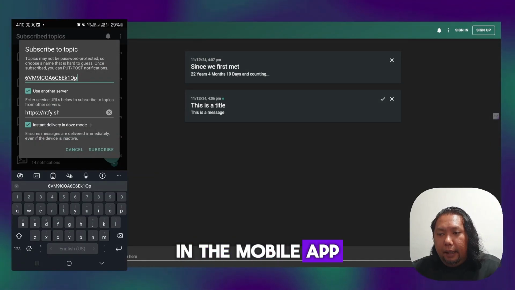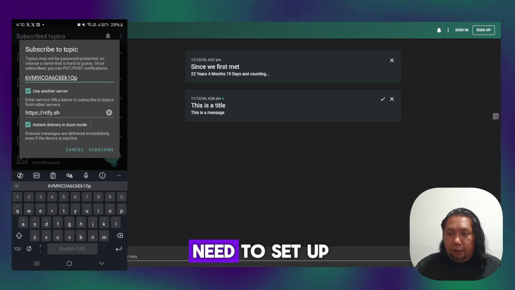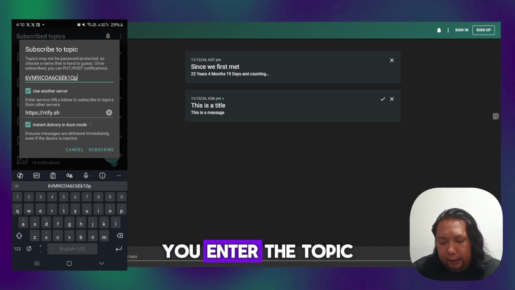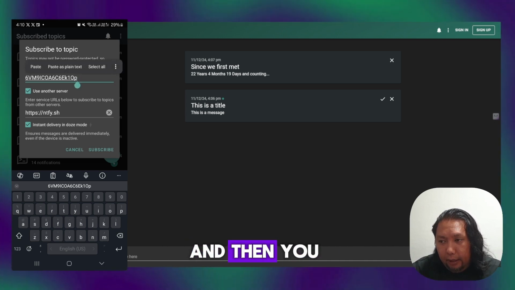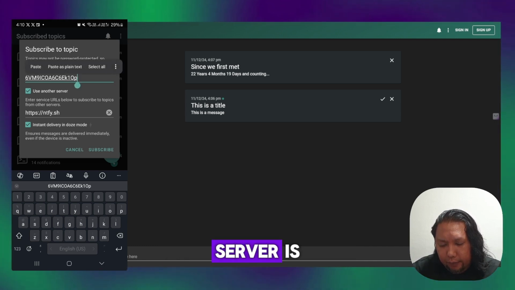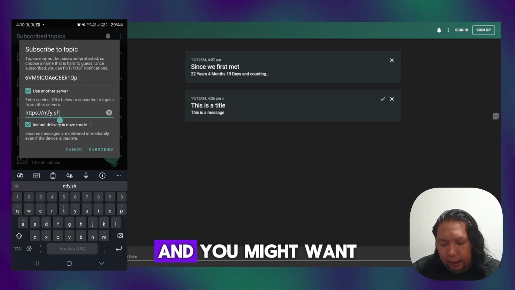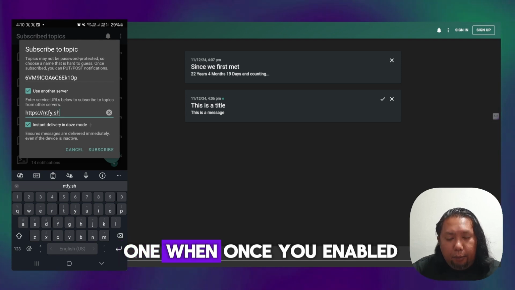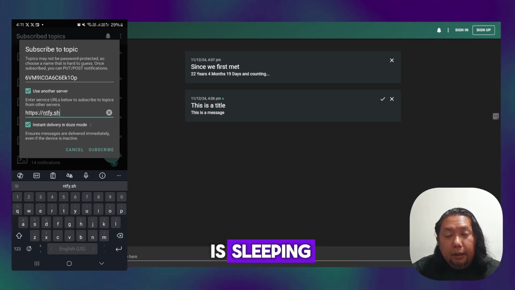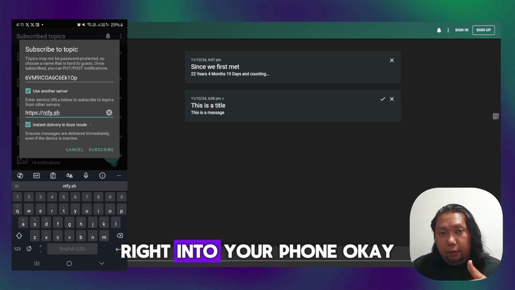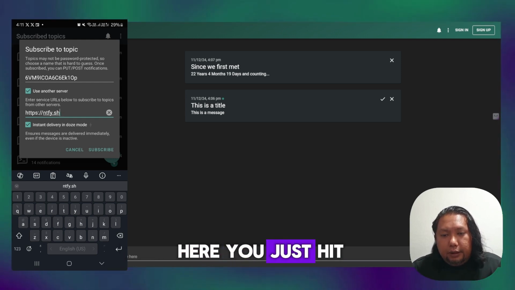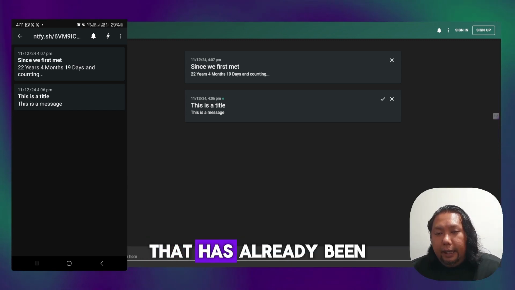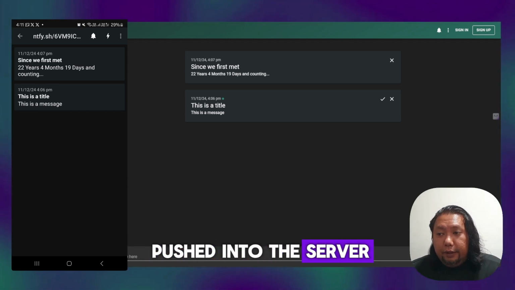So in the mobile app, this is what you need to set up. You just have to subscribe to a topic. You enter the topic here at the top, and then you make sure that the server is ntfy.sh, and you might want to turn on the instant delivery in those modes. So this one, once you enable, even if your phone is sleeping, you will still get this notification right into your phone. Okay, so once you are here, you just hit the subscribe button. Then you will see all the previous notification that has already been pushed into the server, into the topic.